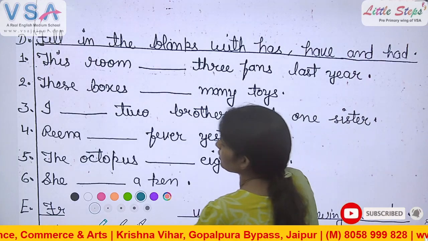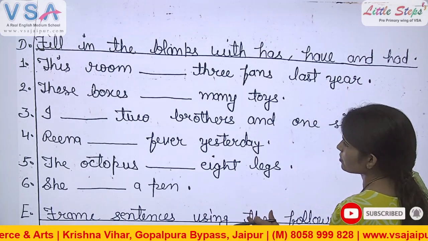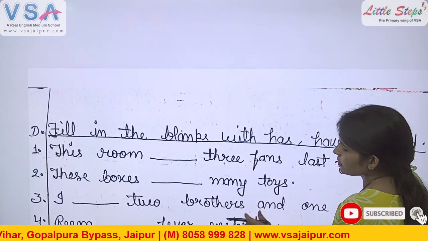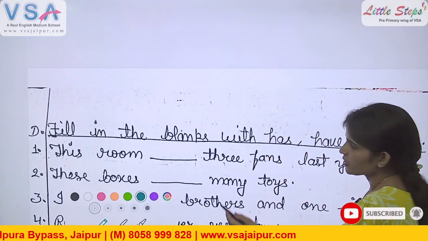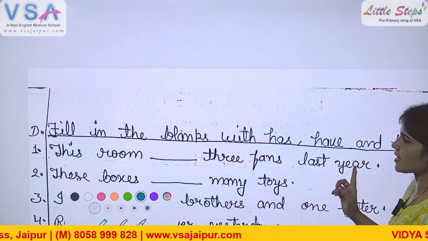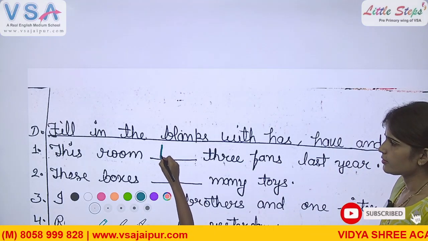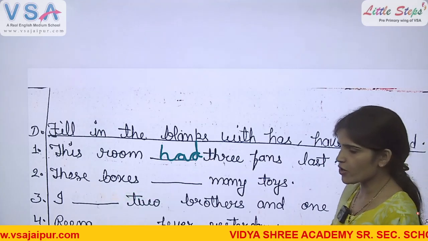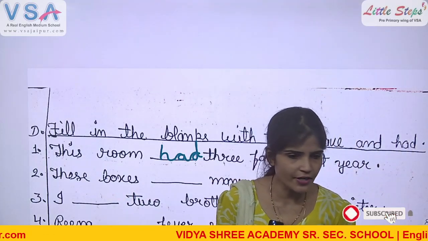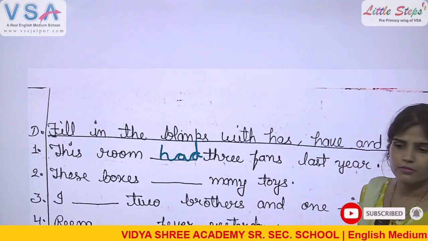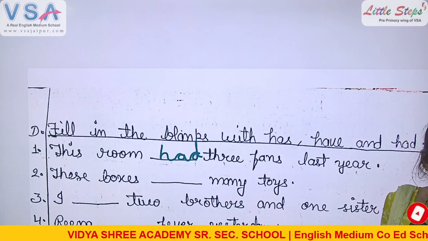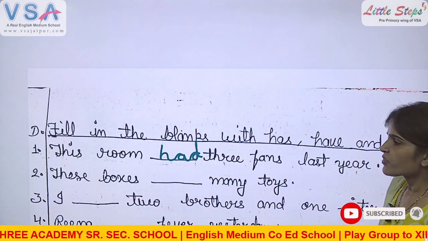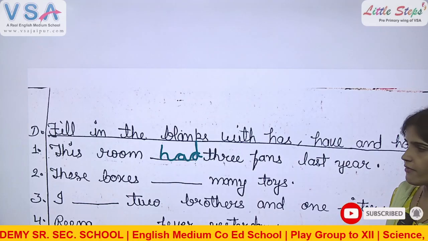Sanvi, come here. You will fill the correct answer in this blank. Fill. This room had 3 fans last year. Very good. Clapping for her. Clapping for Sanvi. Don't raise hands. Sit properly. Yes. Number 2. Come, Devansh.